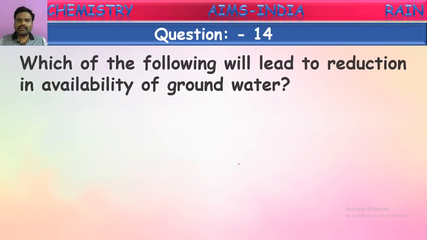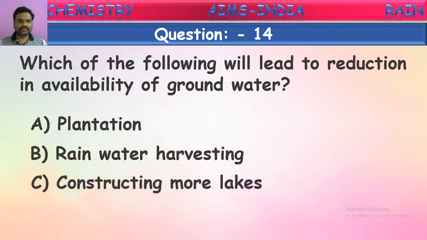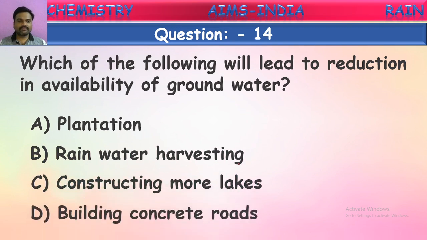Which of the following will lead to reduction in availability of groundwater? Here they are going to give some activities, out of which we will get a reduction in the groundwater levels. See the activities given: plantation, rainwater harvesting, constructing more lakes, building concrete roads. Which causes the reduction in the availability of groundwater? Yes, children. What is it? First one, let us see. Plantation. What is meant by plantation? Planting more trees.